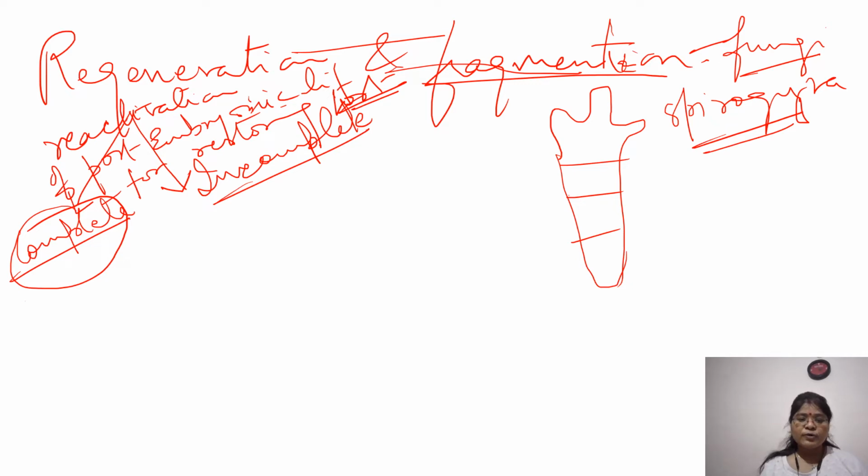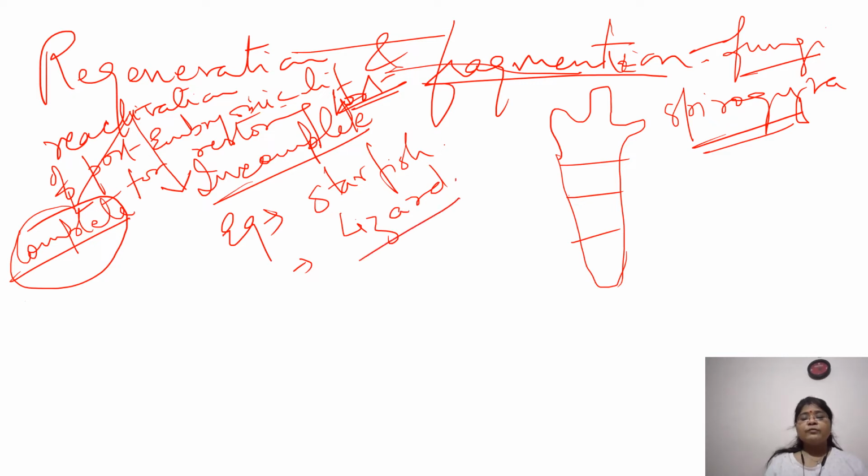One of the best examples which you can give is your starfish. When they are escaping from predators, what do they do? Like a lizard leaves its tail, the starfish is able to leave its arm and go, isn't it? And that lost arm is able to regenerate. Okay, so this is called incomplete regeneration.